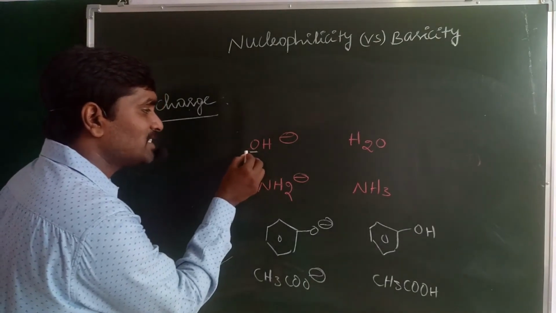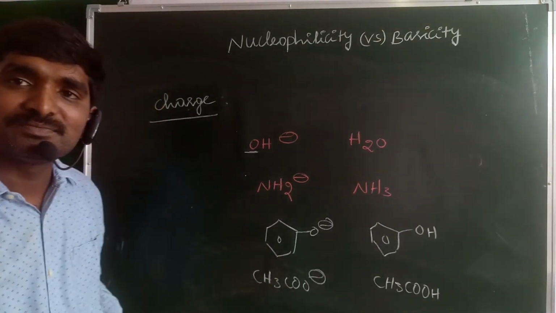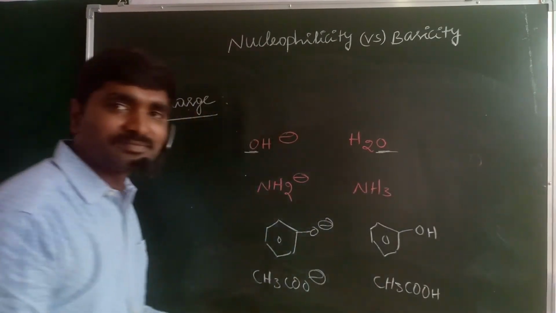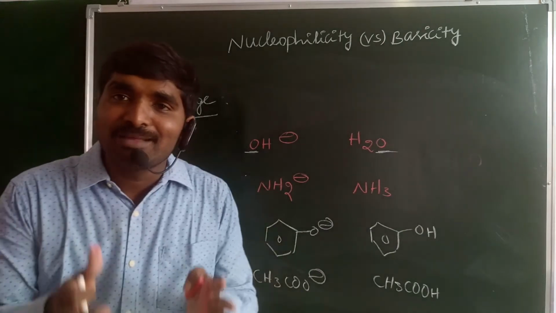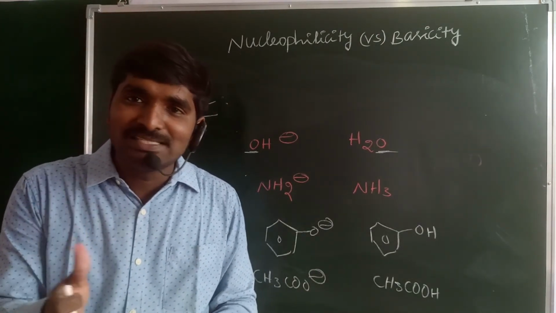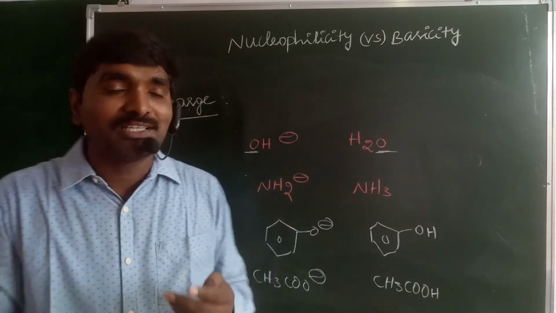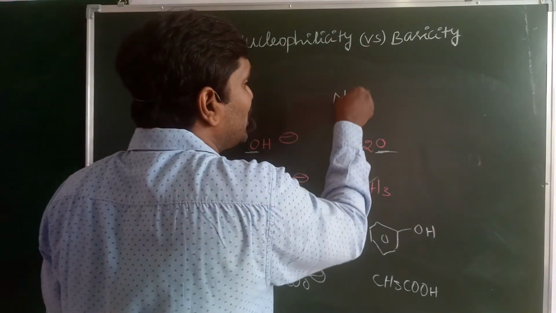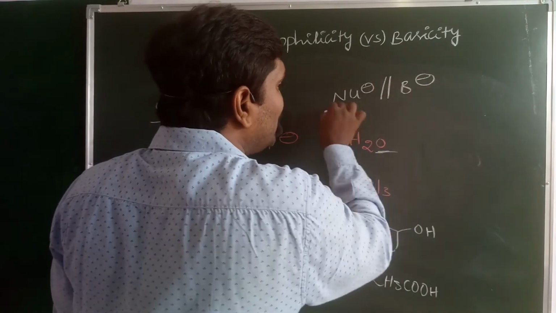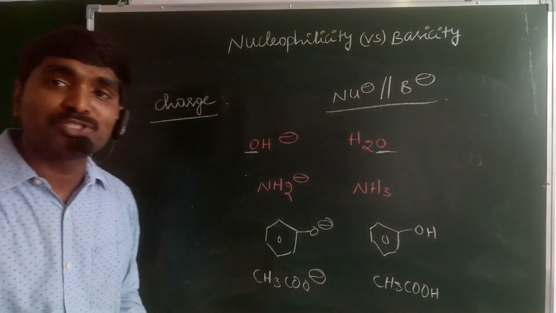In the OH minus ion, the donor atom is oxygen. In the water molecule also, the donor atom is oxygen. If the donor atom is the same, both nucleophilic character and basic character are parallel to each other. Both nucleophilicity and basicity are directly proportional to each other.